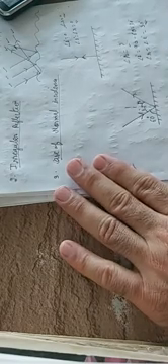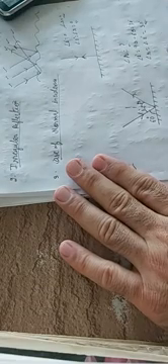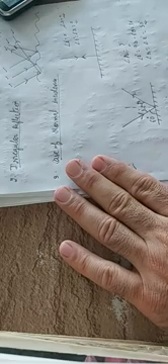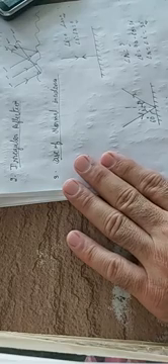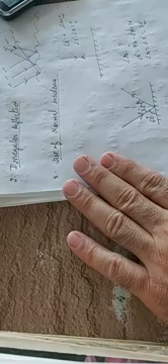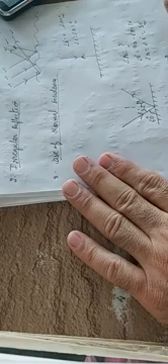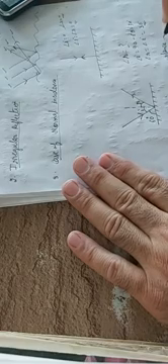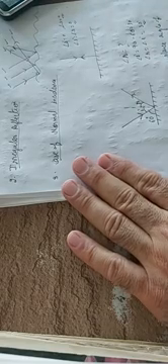Now a ray of light is falling on this. Let us say this angle is 40 degrees. My question is, what is the glancing angle of reflection? Can you tell me what the glancing angle of reflection is?